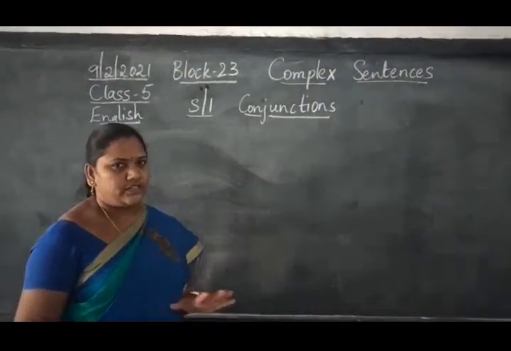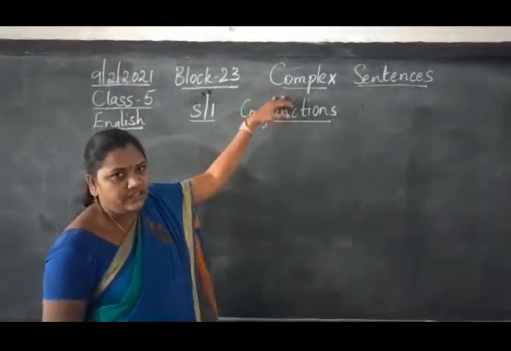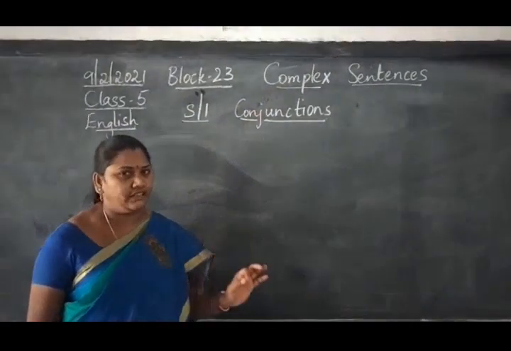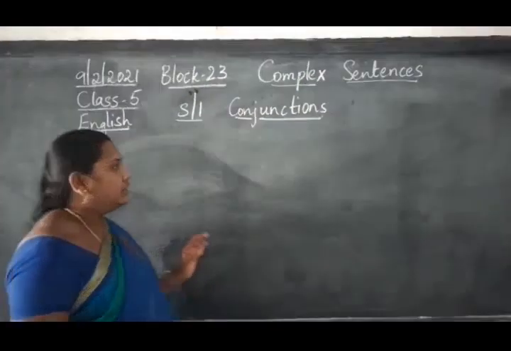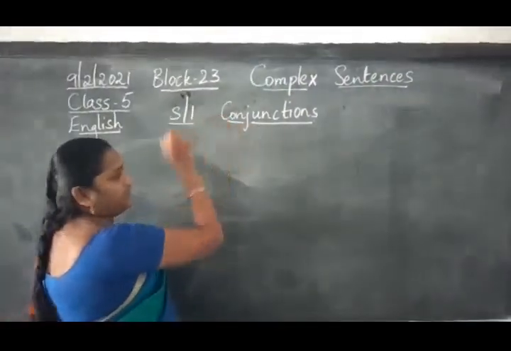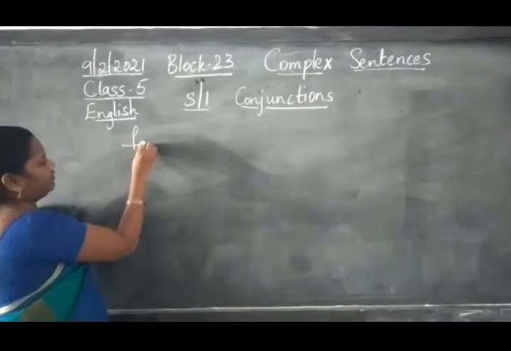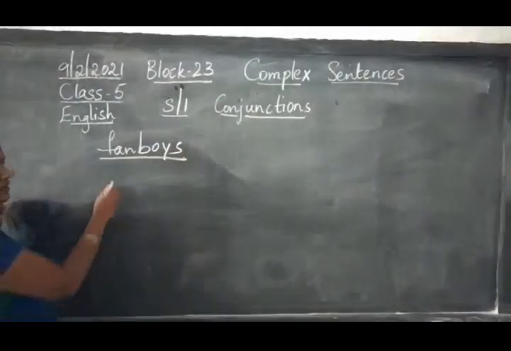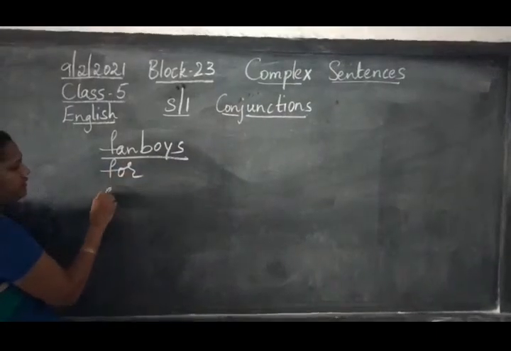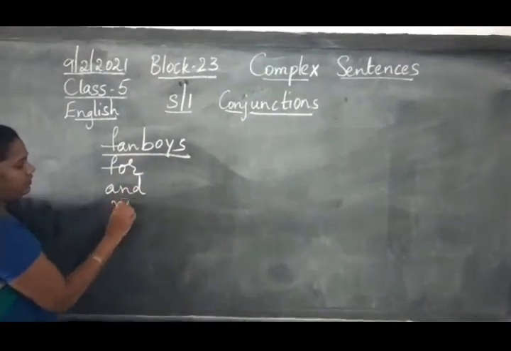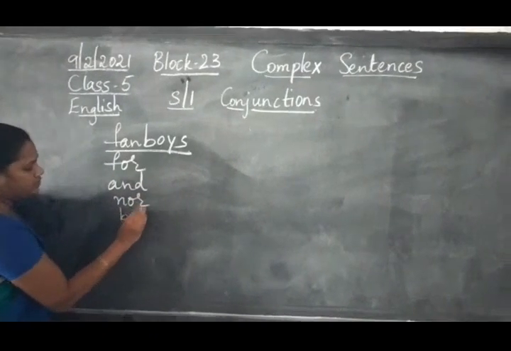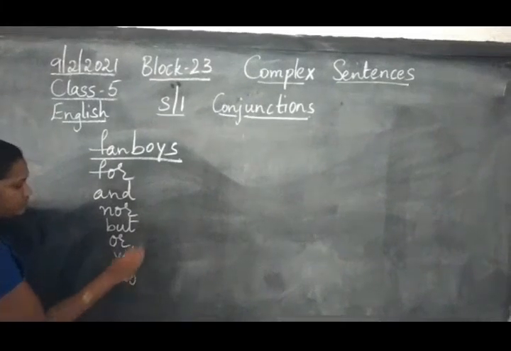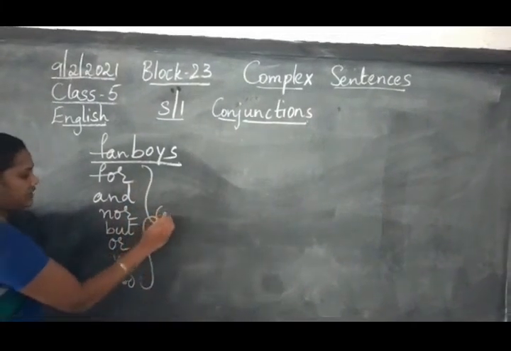Okay children, just now I have explained to you what complex sentences are, right? What are complex sentences? They show the relationship between a complete idea and an incomplete idea. Okay. Now today's topic is conjunctions. We are doing conjunctions. You remember we learned conjunctions by using these funny words and voice. For, and, nor, but, or, yet, so. These are the conjunction words.